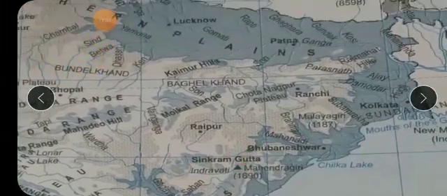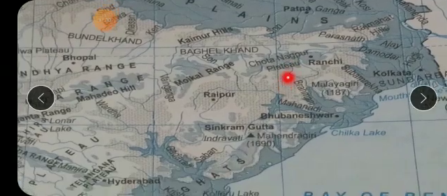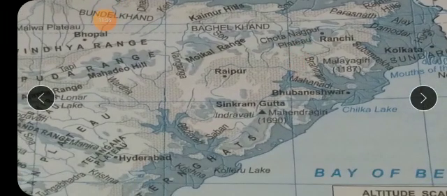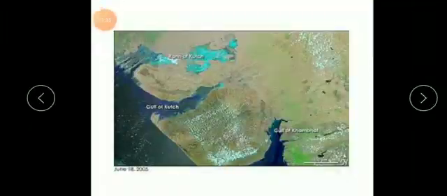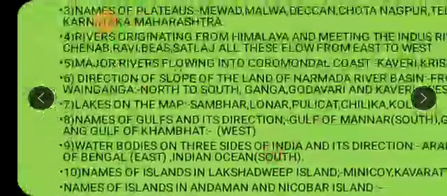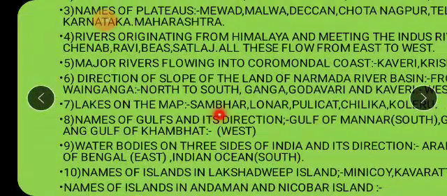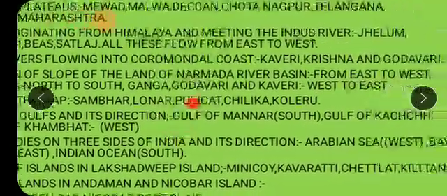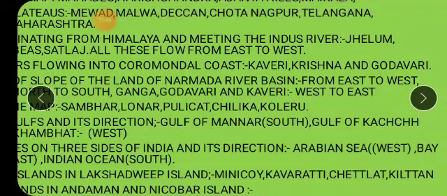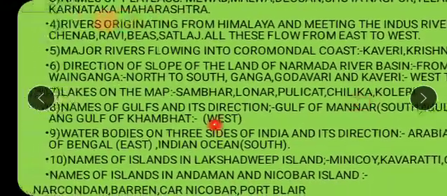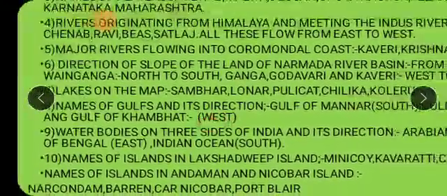Fine. Just keep on searching here, children. So again I repeat the names of important lakes which you see: Sambar, Lonar, then Pulikat, Chilka, and then Koleru. So the next question which they have asked you, the names of gulfs and the direction of its flow.